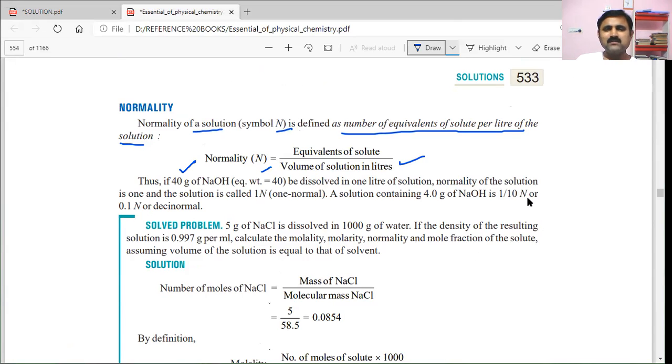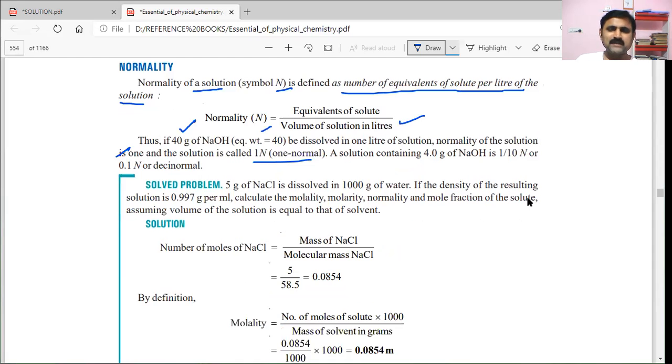Dissolved in 1 liter of solution, the normality of the solution will become 1. It is called a 1 normal solution. A solution containing 4 grams of sodium hydroxide is N by 10, called 0.1. So 0.1 molarity is decimolar, 0.1 normality is called decinormal.